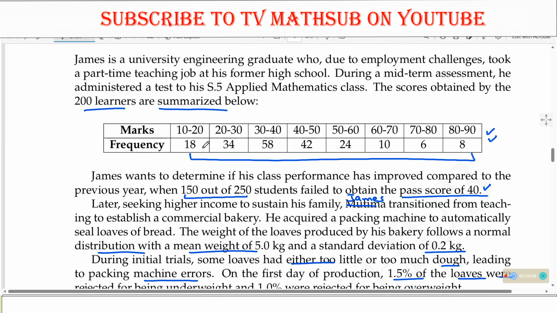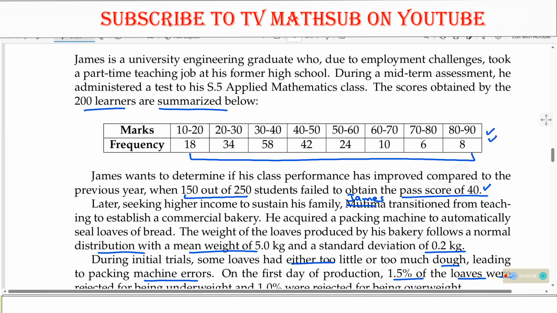Yeah, so after plotting the Ogive, we are going to find, on the side of cumulative frequency, the number of students who got above the pass score of 40, and compare it to the previous one. Okay, thank you. So basically, that is what Trevor said. We shall be using an Ogive.